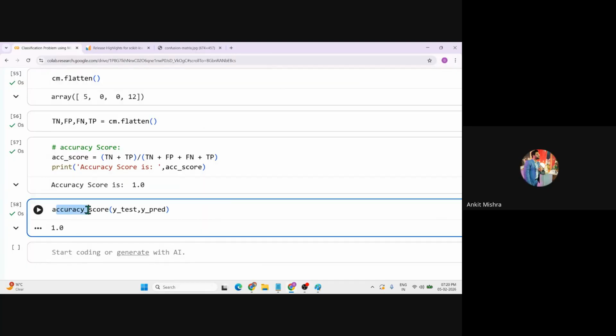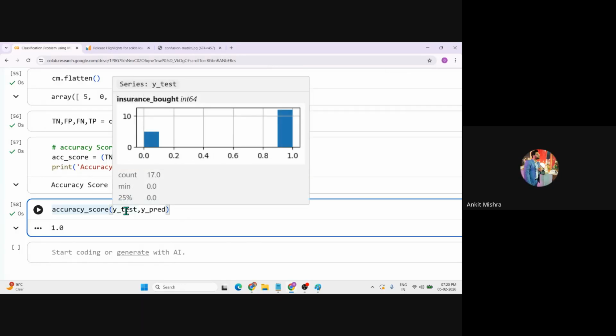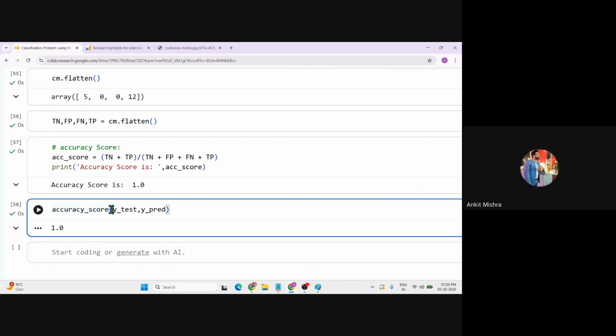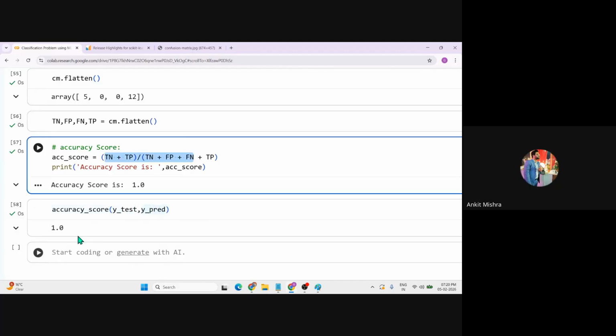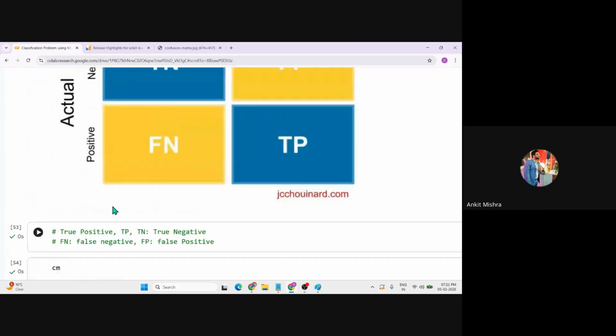And the final one is the best one, where you use accuracy score as a method. You can call this method and just simply give the y test value and y predicted value. It will run this formula and give you the final score. So we have three different ways to calculate the accuracy score, and we have a fourth one also. I'll tell you the fourth one, right? The fourth one is very easy. So let's just calculate before moving to the next score.